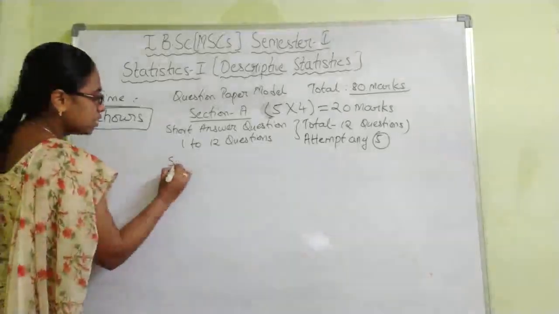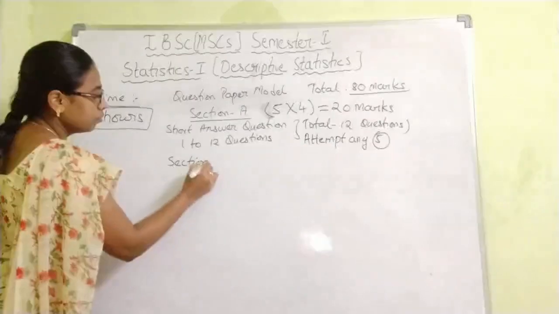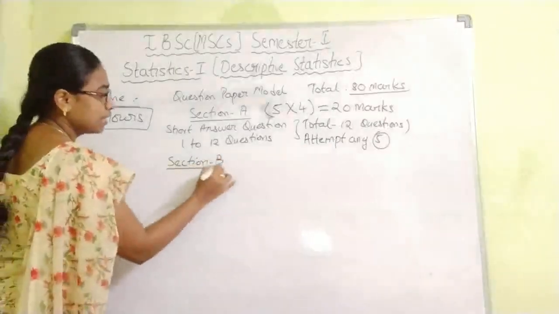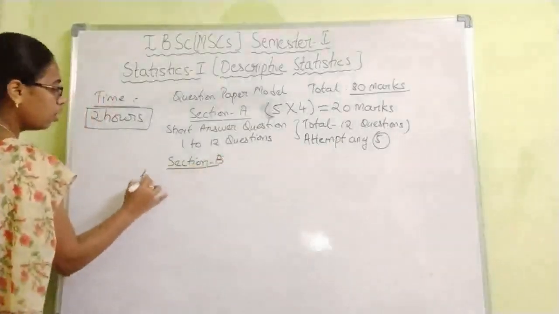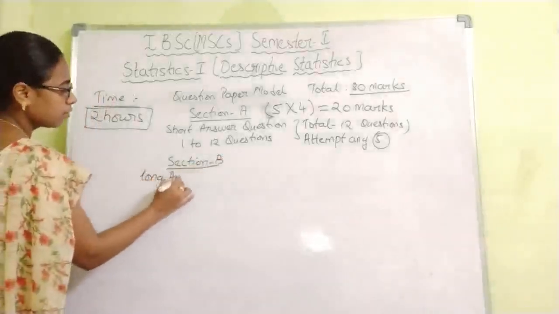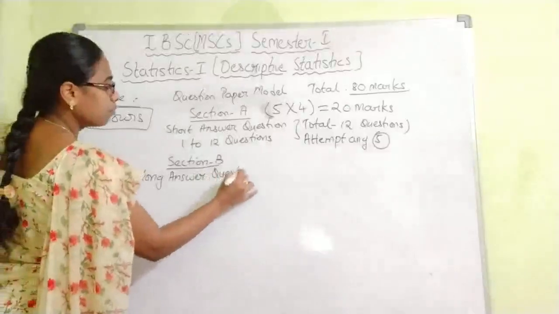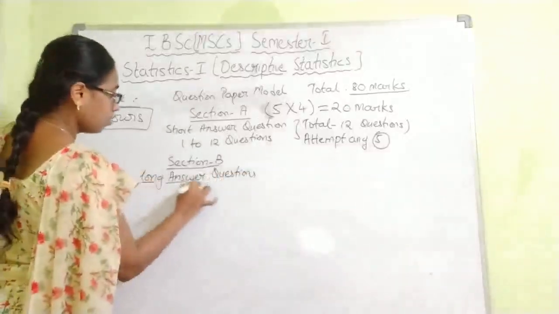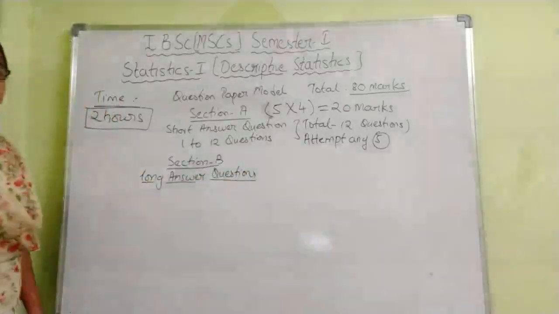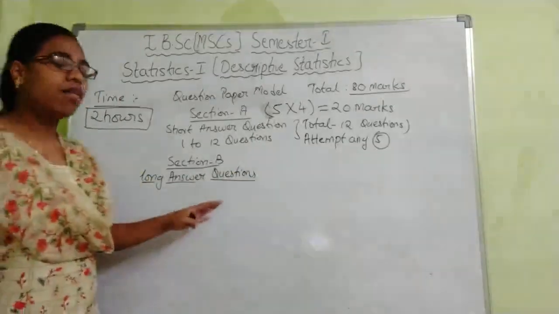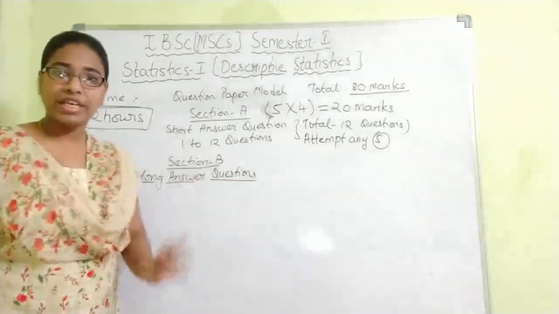Next, coming to section B. In section B you will be having long answer questions. Previously in section B we used to have 4 long questions with an internal choice.